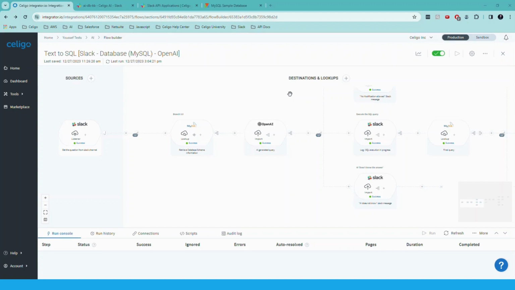So this integration will be done between a communication tool like Slack, and it can be any other communication tool like Microsoft Teams or Discord, wherever your company is using. Here we are using MySQL as a database. You can use Microsoft SQL or PostgreSQL or even a data warehouse like Snowflake, and a large language model like OpenAI. And here again, we are using the connector for OpenAI. So let's start by having a quick overview on how this works.